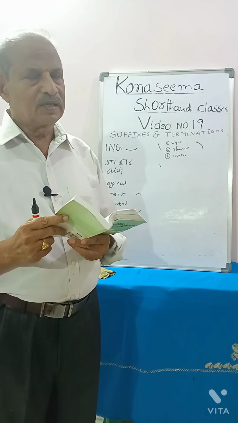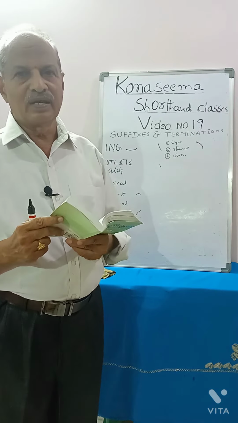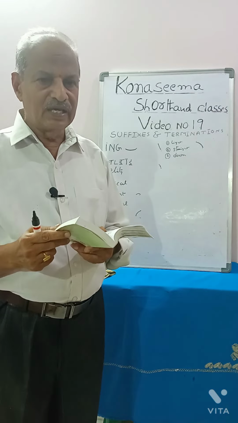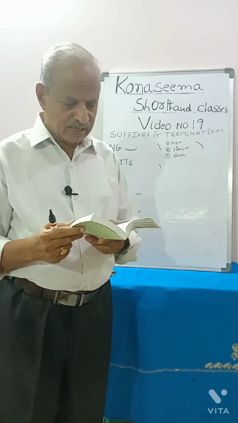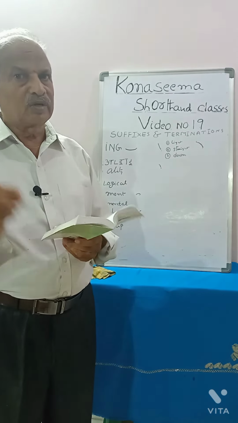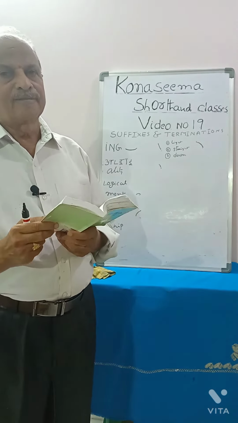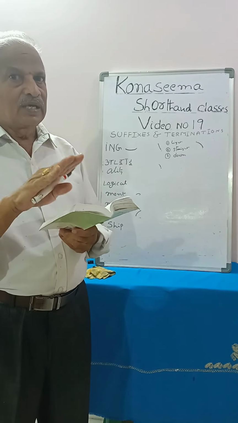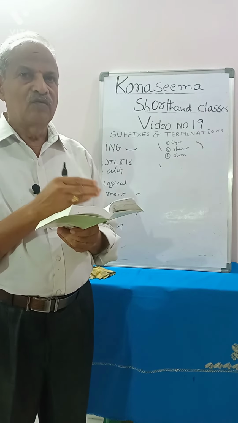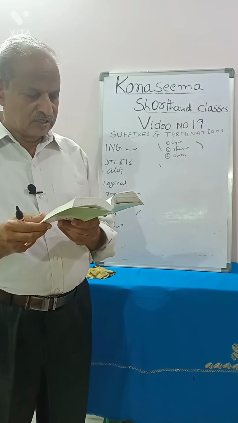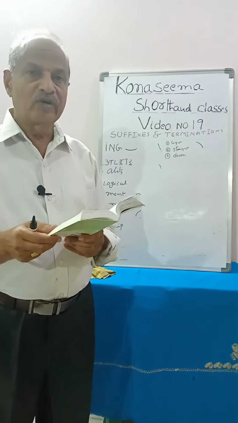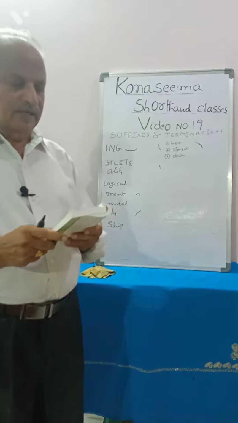Next, the dot ing cannot be used medially, and hence the stroke ing is written in ingly. You see, admiring. In admiring, we can put the dot vowel instead of ing. But admiringly, ing is coming in the middle. Then we have to write the full stroke. Like that, deserving, we can write the dot vowel, but deservingly, we have to write the full stroke ing.